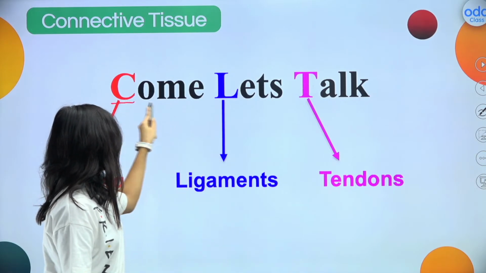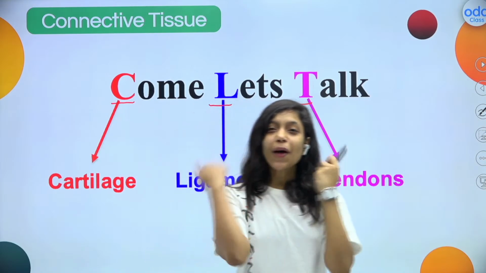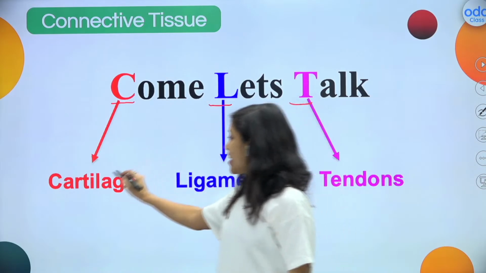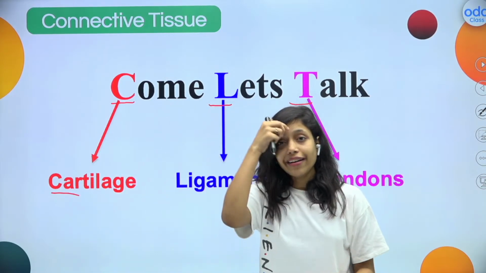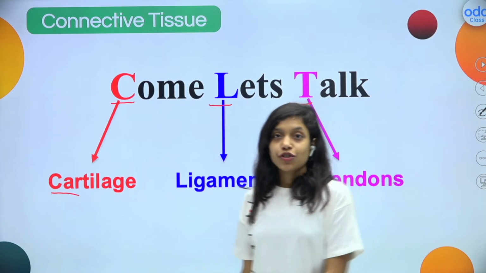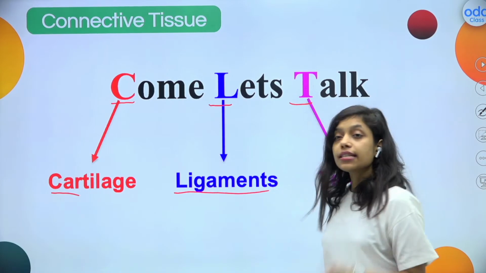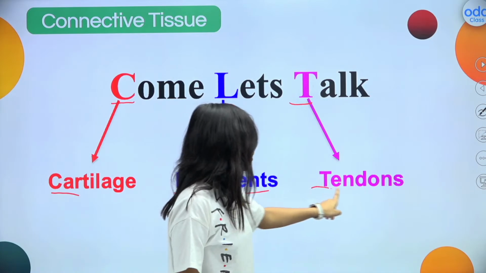So come, let's talk, right? No, I'm not calling you for talking here. See here, C is for cartilage. How to remember this? I hope all of you love car riding, right? So cartilage, you can remember. And let's talk. L is for ligaments. This is the second type of connective tissue. And talk, T is for tendons.